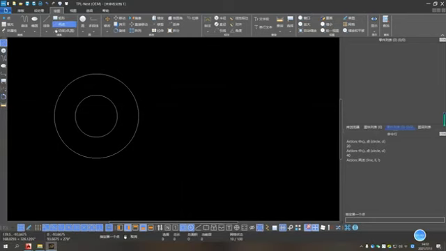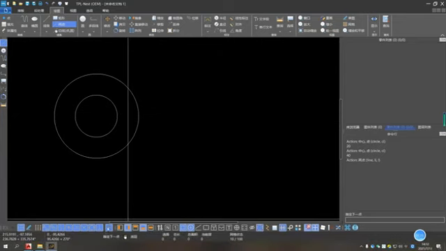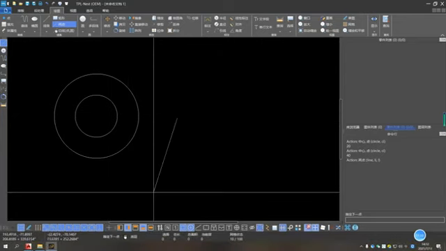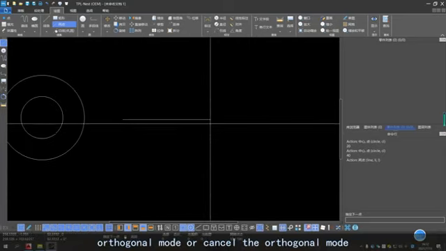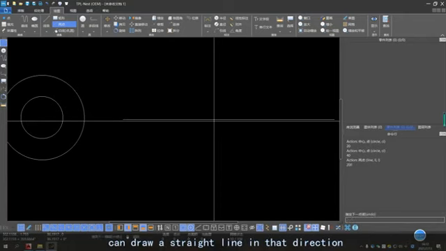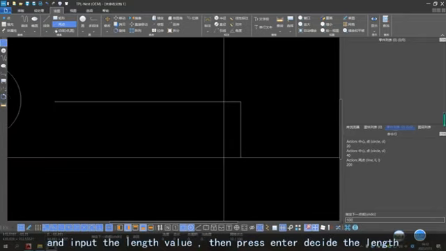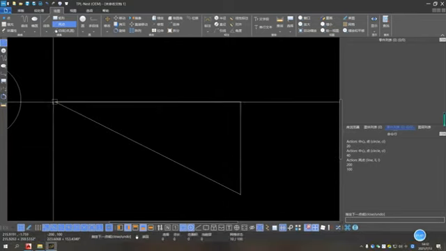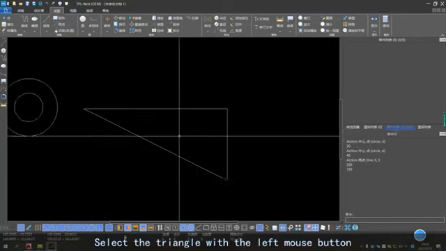Now draw a straight line. You can draw horizontal and vertical lines through the orthogonal mode, or cancel the orthogonal mode to draw other lines. With the cursor hovering around the starting point, you can draw a straight line in that direction, such as 200, and input the length value, then press enter to decide the length. Then draw the other lines to the point without entering a length. Select the triangle with the left mouse button.